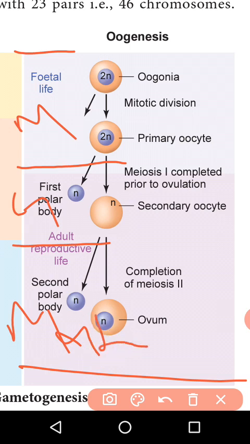The first phase occurs during fetal life. During the fetal life, lakhs of egg cells are produced, called oogonia. This happens by mitotic cell division, which produces lakhs of cells.